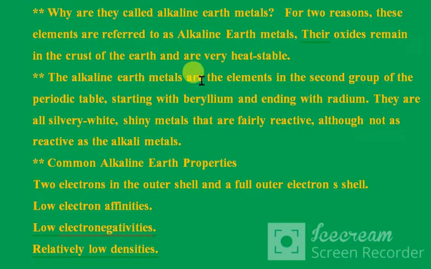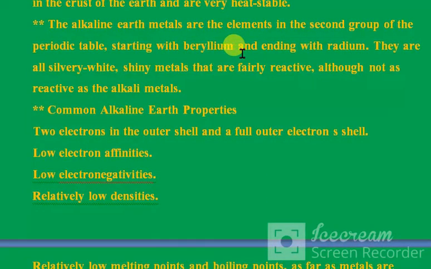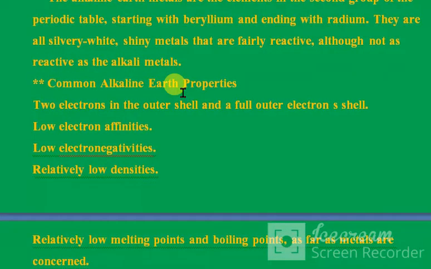The alkaline earth metals are the elements in the second group of the periodic table. Starting with beryllium and ending with radium, they are all silvery white, shiny metals that are fairly reactive, although not as reactive as the alkali metals.